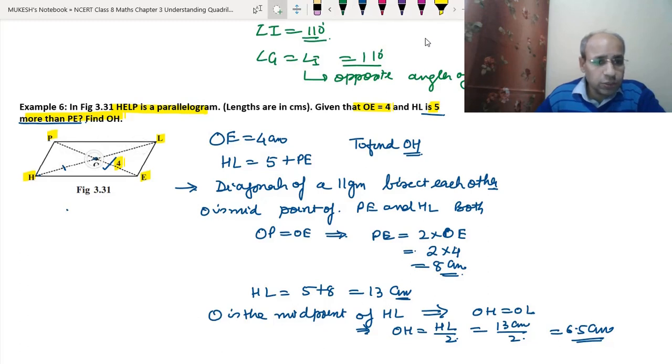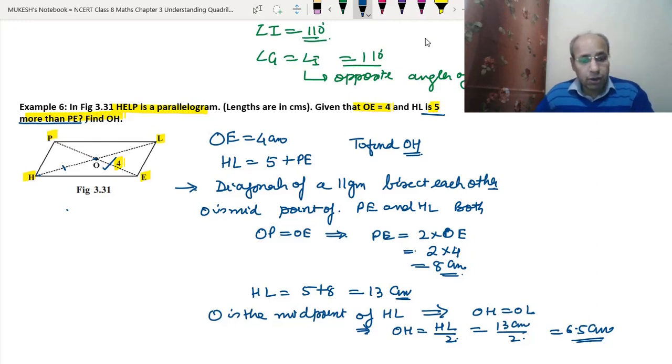That means OP and OE will be equal. To find the PE, we can write 4 plus 4 or 2 into 4. That means PE became 8 centimeters. Since HL is 5 centimeters more than PE, the length of HL became 13 centimeters. Same, O is the midpoint of HL also, so OH will be equal to half of HL, which comes to 6.5 centimeters. I hope this is clear to you.